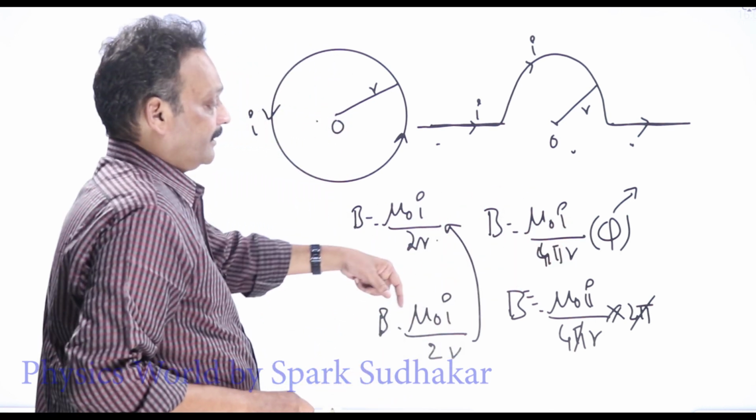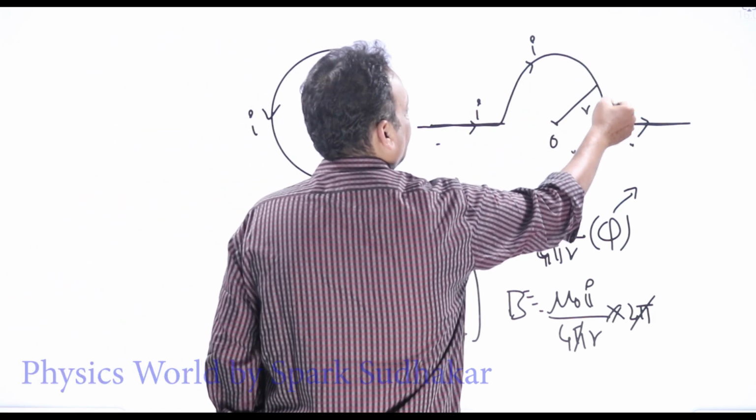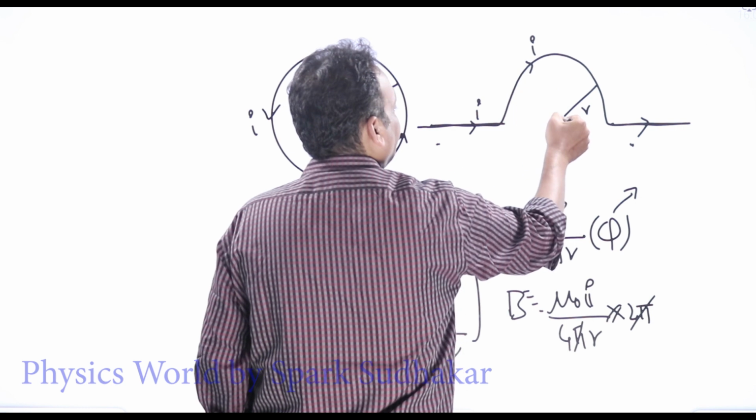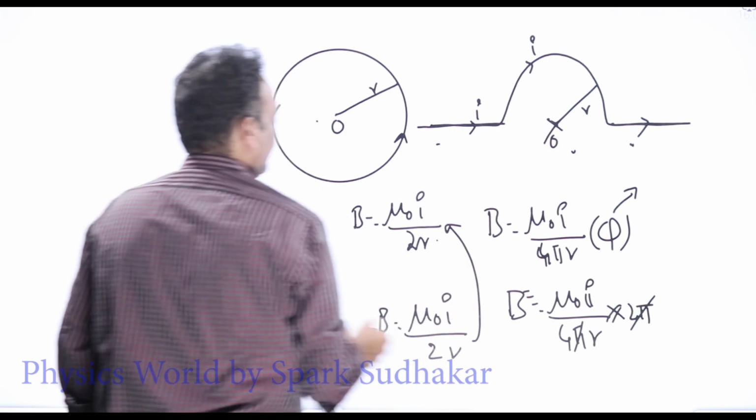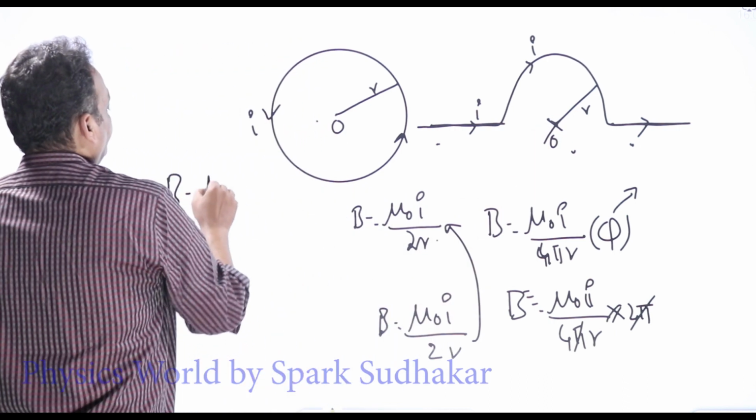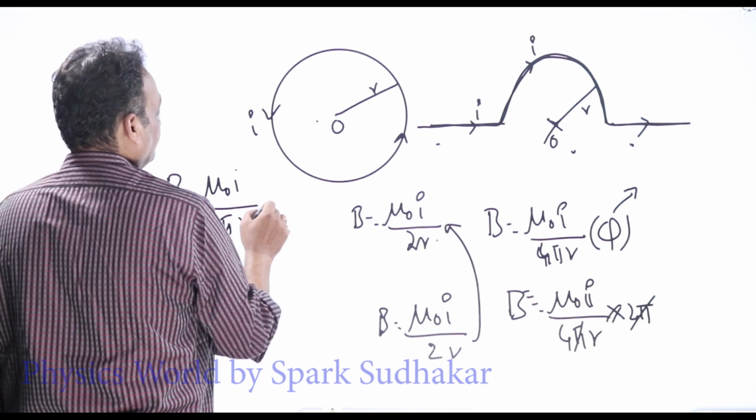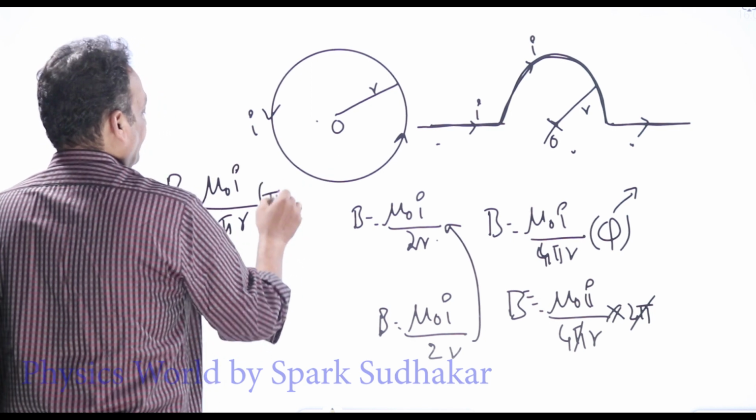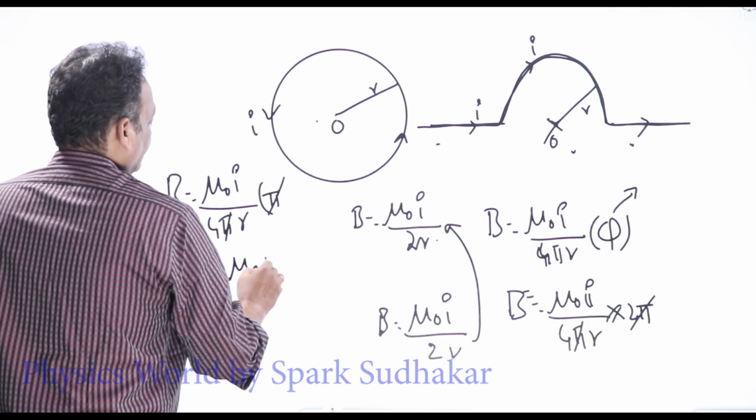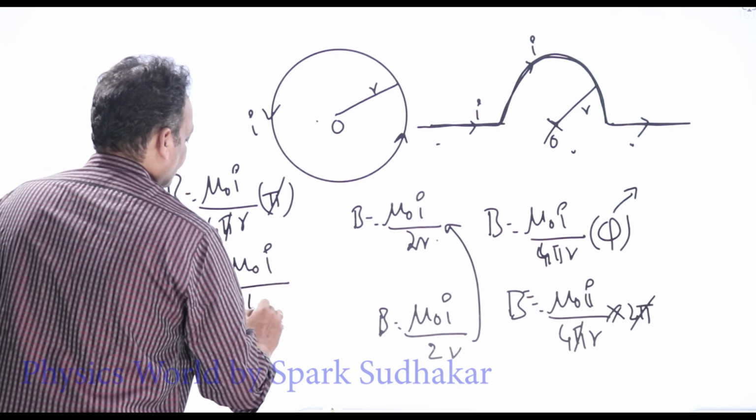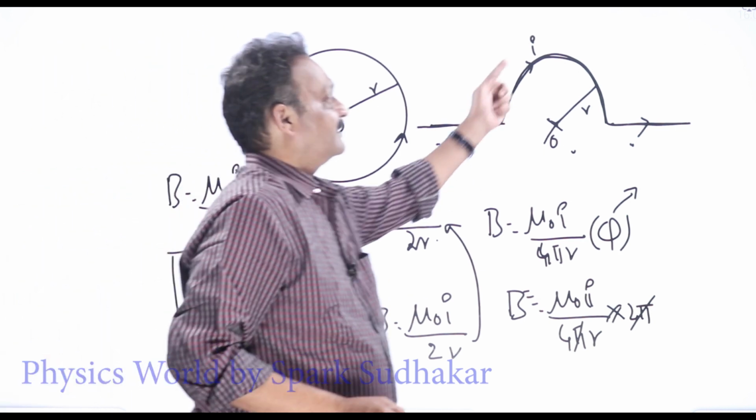Okay, not in degrees. So what about this semicircular wire? The angle subtended by the semicircular arc at its center will be pi only. So what is the magnetic field at the center of this wire? B equals mu naught I by 4 pi r into pi. Okay, pi and pi get cancelled. So what remains is B equals mu naught I by 4r. This is the magnetic field due to a semicircular wire.